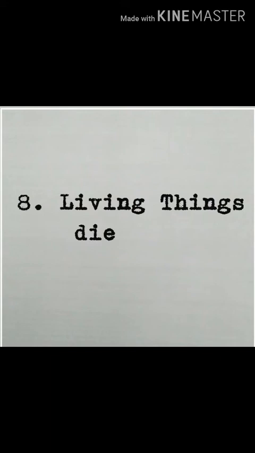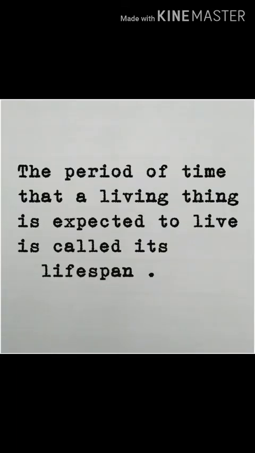So every living being or organism dies someday and they give birth to a new one. And the time for which a living thing lives is called its lifespan. So a mosquito has a lifespan of 7 days, an elephant has a lifespan of 70 years, and a human has a lifespan of 80 to 90 or 100 years.